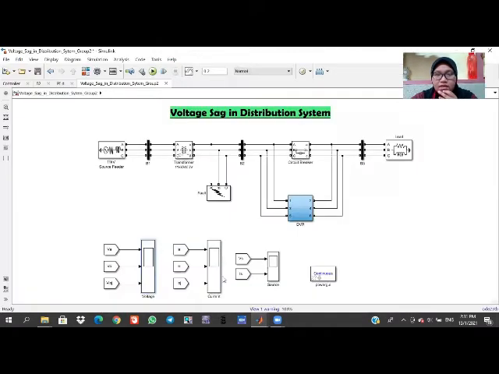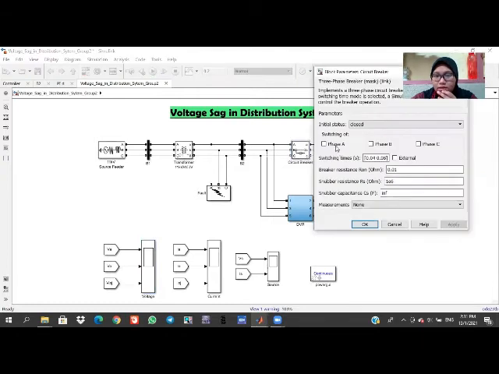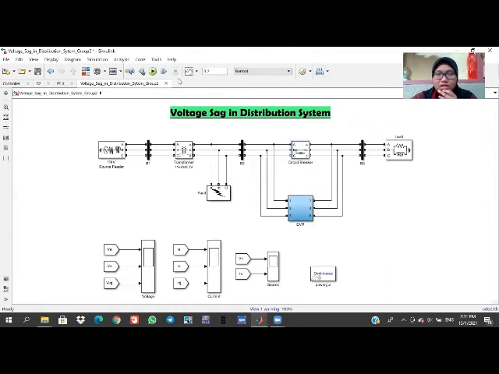For the last condition, we apply the DVR, which is one of the mitigation technologies to overcome voltage sags. DVR means dynamic voltage restorer.